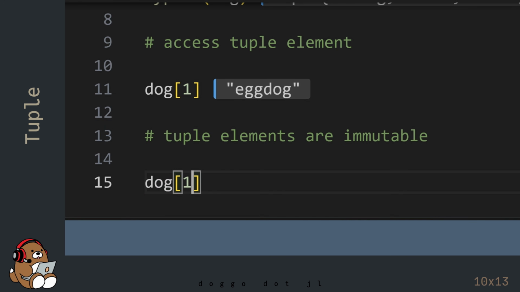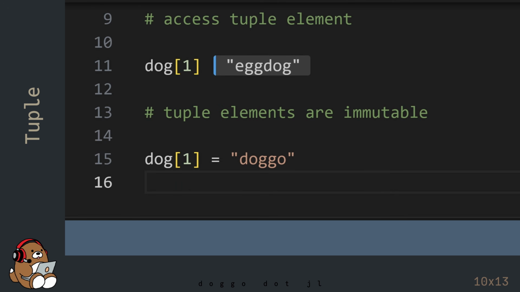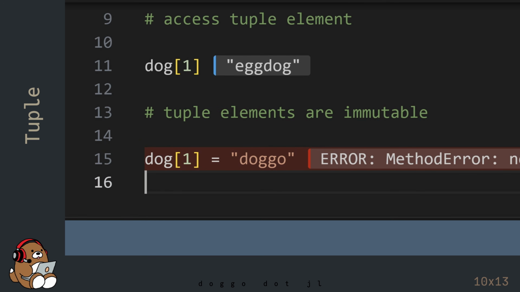But unlike an array, you cannot mutate the value of any element in a tuple. You'll get an error message if you try to mutate the value of a tuple element.